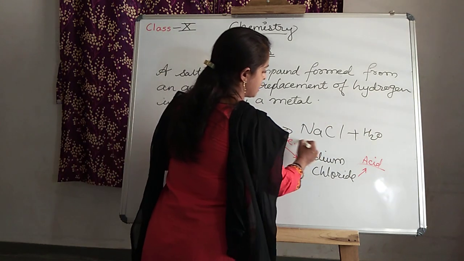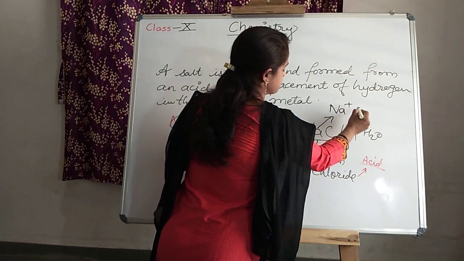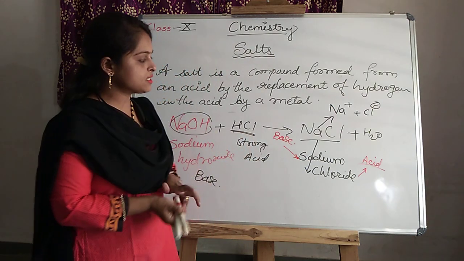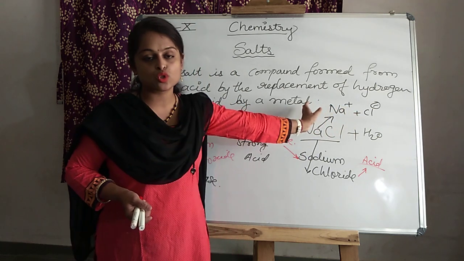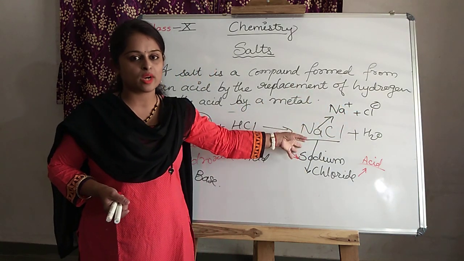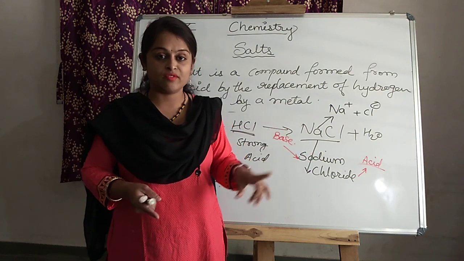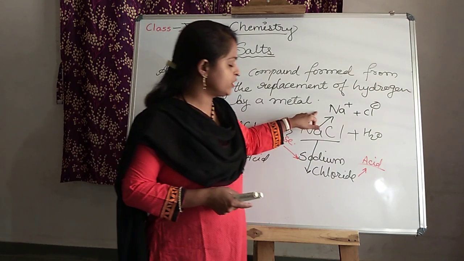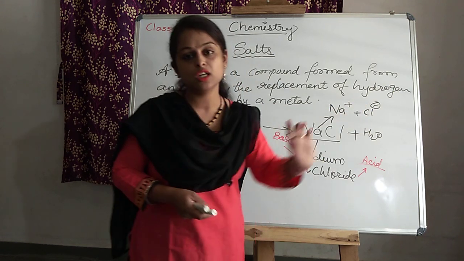If you think about this NaCl, come here. Na carries a positive charge, plus Cl carries a negative charge. So sodium is the cation and chlorine is the anion. When this sodium chloride is soluble in water, it ionizes and separates, and when they separate, only then are they soluble in water, forming ions: sodium with a positive charge and chlorine with a negative charge.